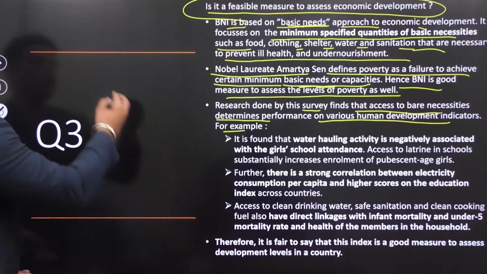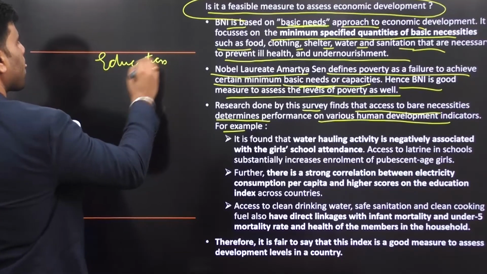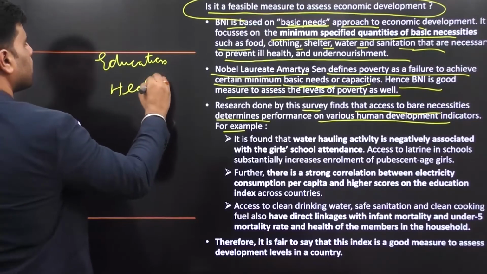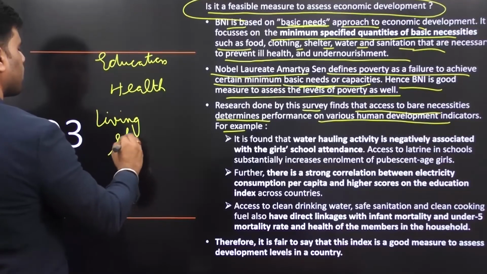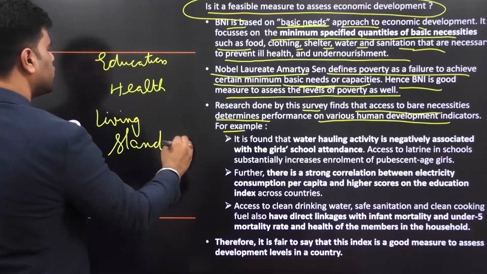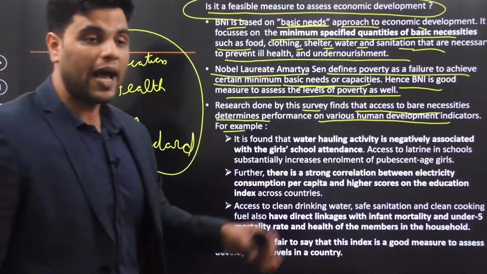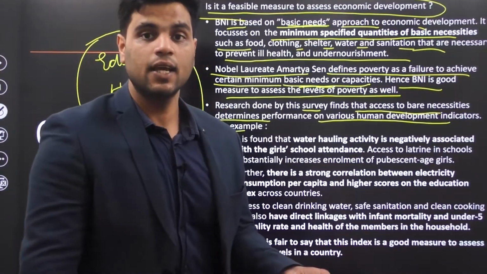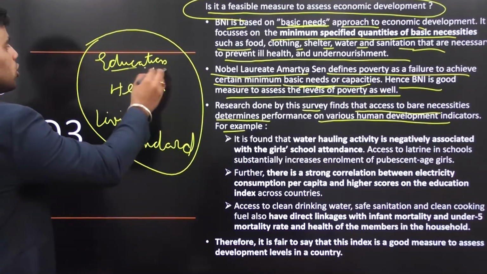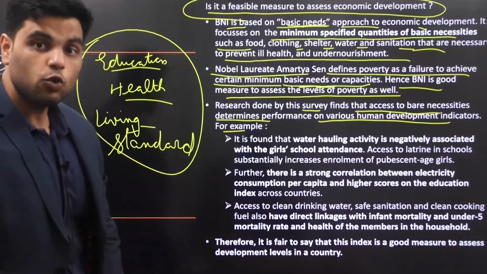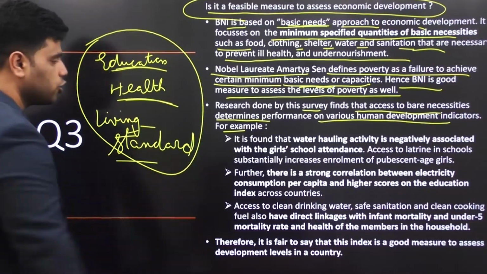It judges populations on the basis of education, health, and living standard. Right? So these are the 3 indicators of human development index. You see, good access to bare necessities has a positive impact or a positive correlation with good score on these fronts as well. So access to bare necessities is important if you want to improve these things in your population.